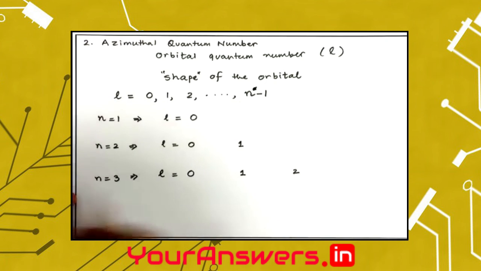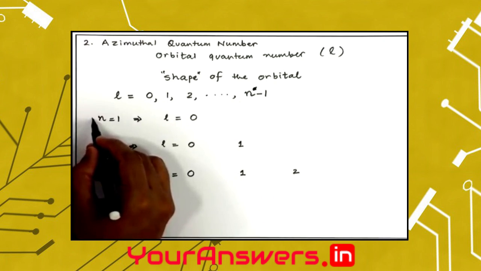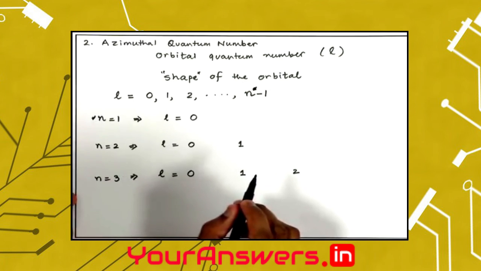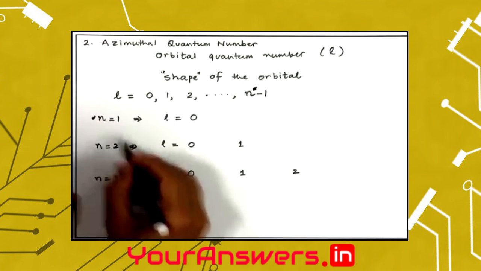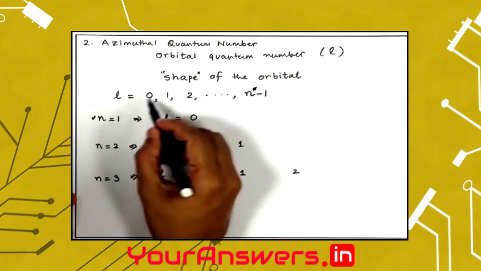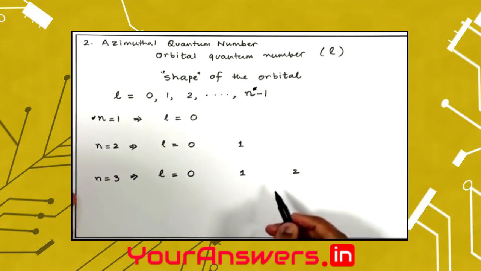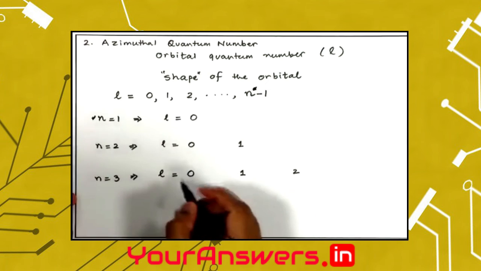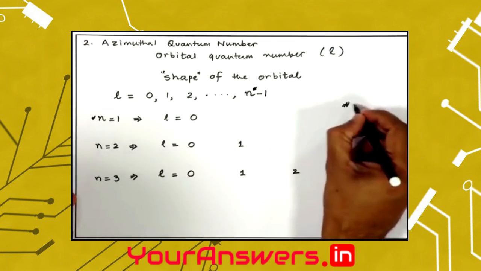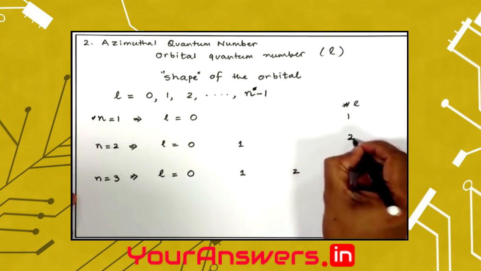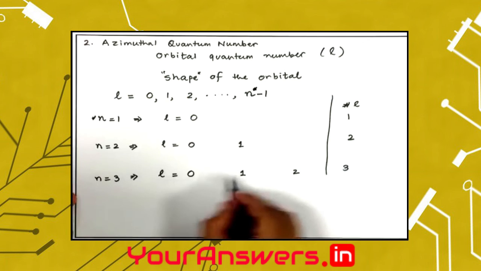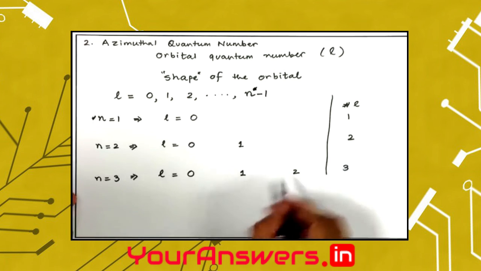Therefore, for a given principal quantum number n, how many L values are possible? The number of possible L values is given by n, because you always have 0 and then go until n minus 1. In this case the number of L values is 1, in this case 2, in this case 3, and these values are 0, 1 or 2.